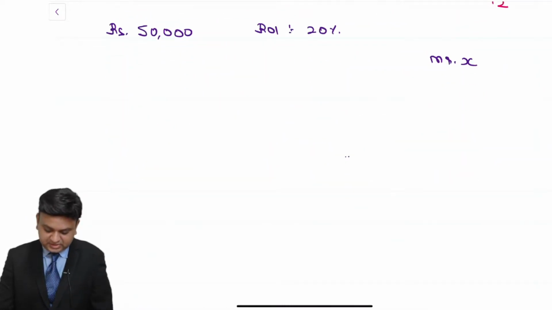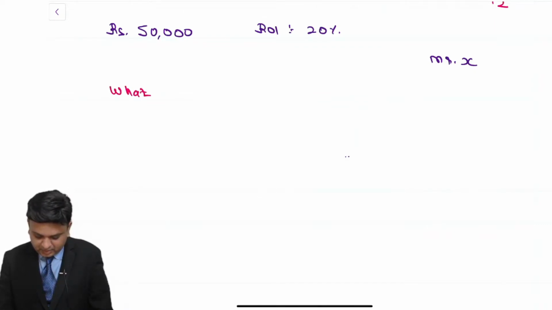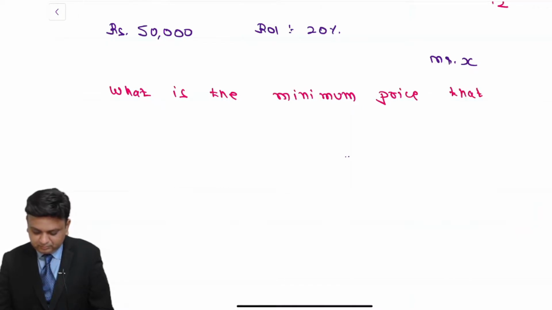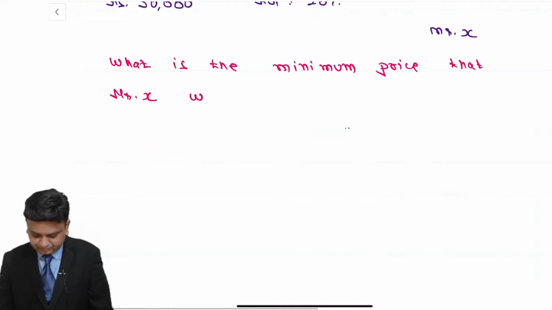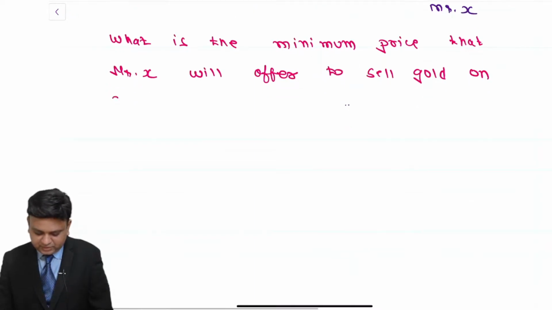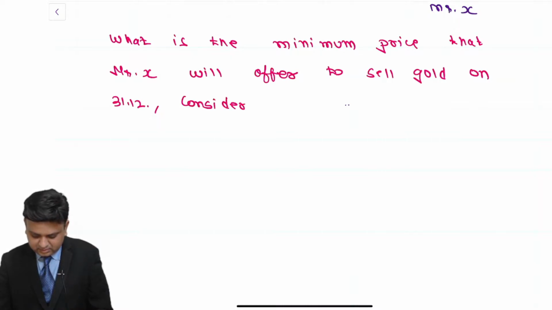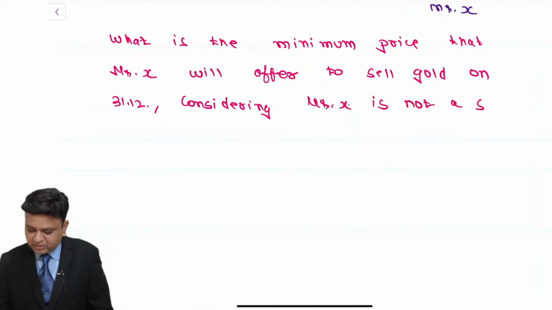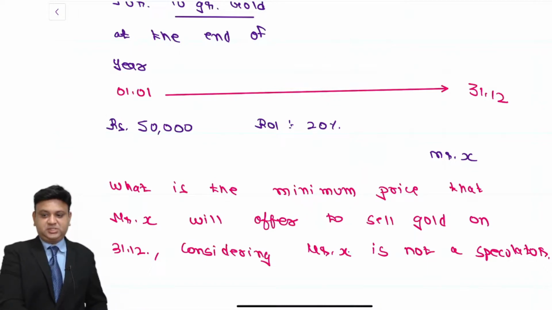Now my question to all of you is that what is the minimum price that Mr. X will offer to sell gold on 31st of December, considering Mr. X is not a speculator. I want you to write answer of this question in the chat box.